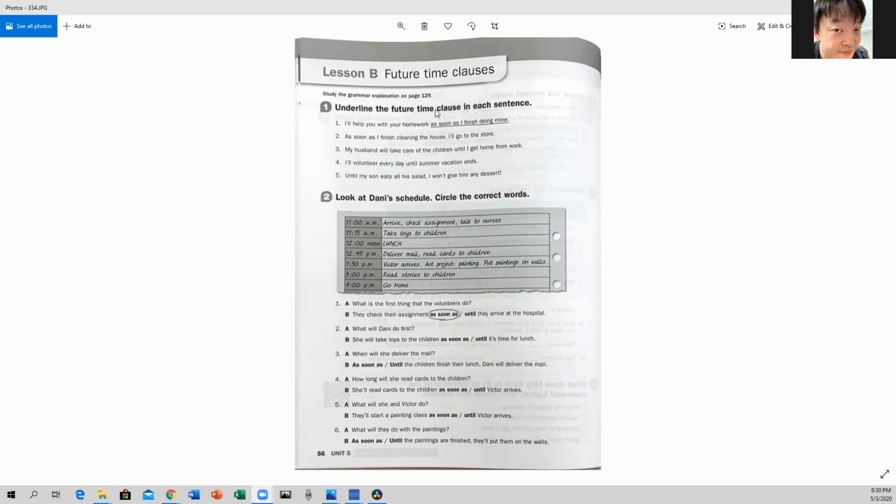If you did these exercises already, that's fine. We're gonna try to use them as review. And if you didn't have the opportunity to finish these exercises, now it's a good opportunity, okay? So future time clauses, okay? So basically it's as soon as and until, okay? So exercise number 1, let's take a look here.